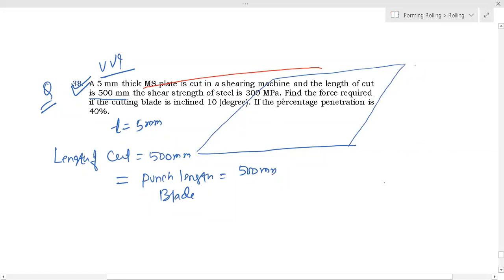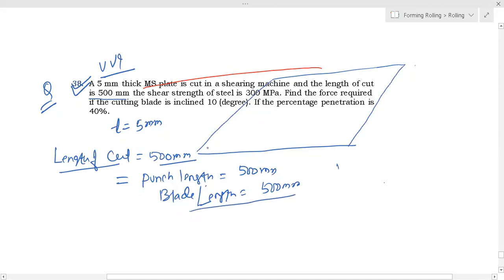The length of the cut is the blade length also, that is 500 mm. The blade may be bigger also, but the length of the cut here is 500 mm. So blade length generally is equal to the length of the cut.